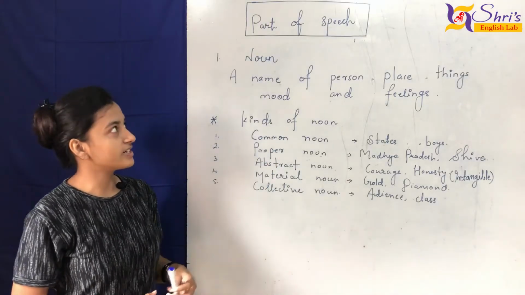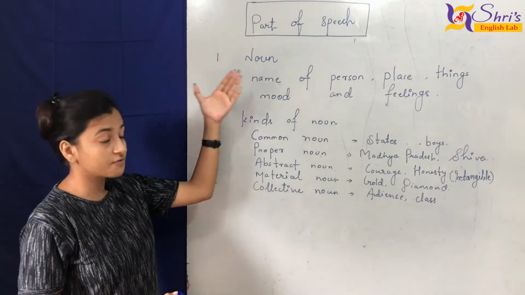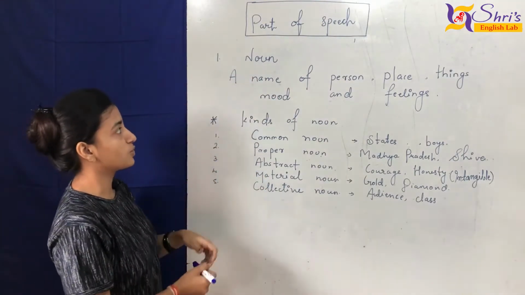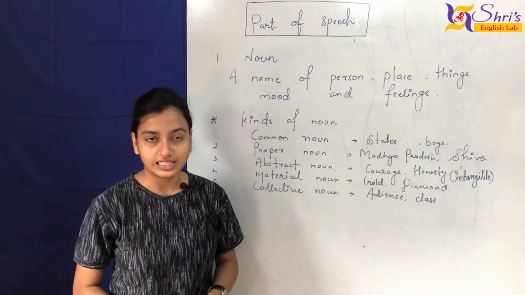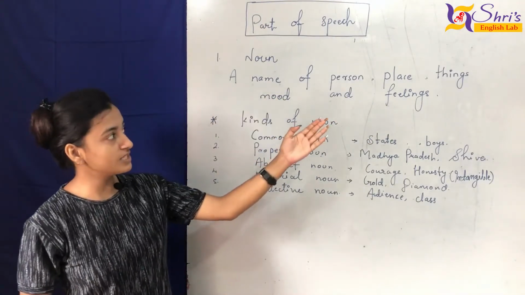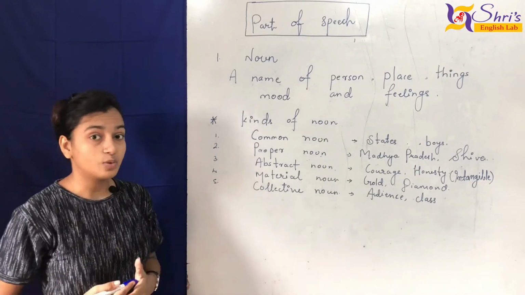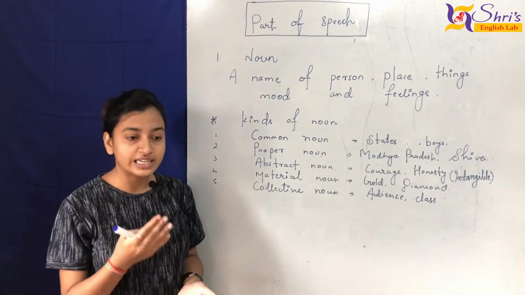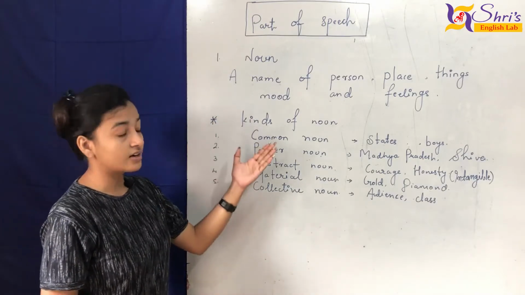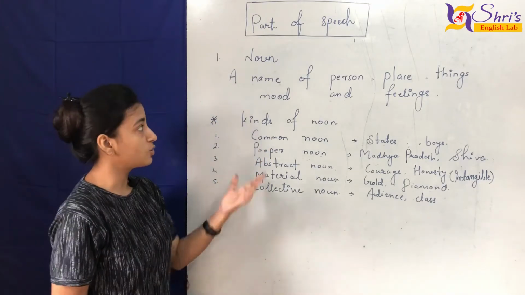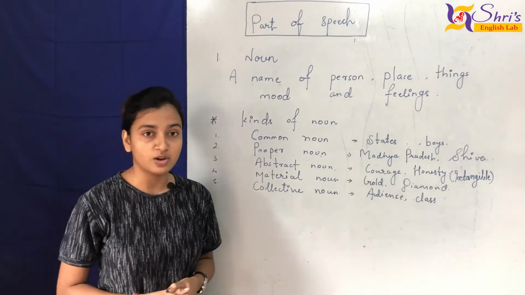So earlier we studied the parts of speech. Here we have the first part, which is a factor of speech. Here we have noun, a name of person, place, things, mood and feelings. Yes, a name of person, place, things, mood and feelings is known as noun. We have been learning from childhood that a naming word is known as noun. So feelings are also called the name of a noun. Mood, the status of mood we are having, also comes under the naming word.